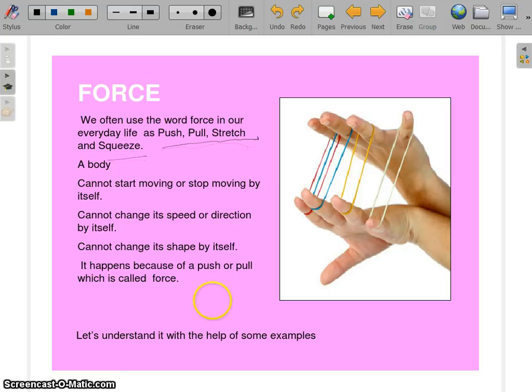This is not what we are going to talk about. We are only going to talk about how force can start a body moving, or force can stop a moving body. Force can change the speed of a moving object, or force can change the direction of a moving object. Force can change the shape of a body. So let's understand force with the help of some examples.